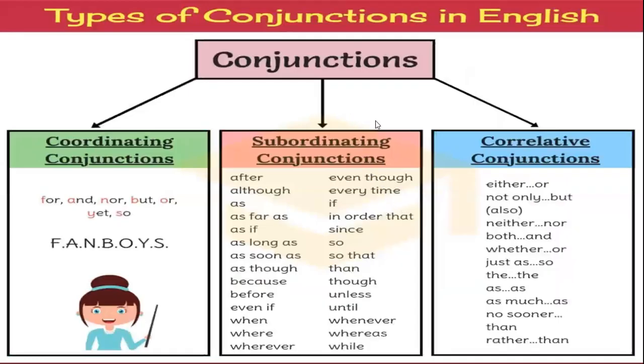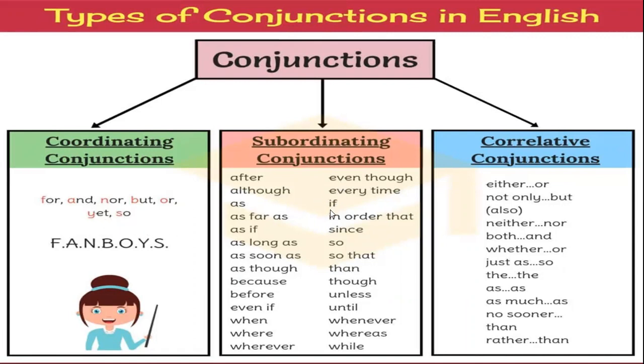So types of conjunction. How many types of conjunction? There are three types of conjunction. What are they? Coordinating conjunction, subordinating conjunction, correlative conjunction. So coordinating conjunctions we can shortly call as FANBOYS. So for, and, nor, but, or, yet, so: these words are called FANBOYS.